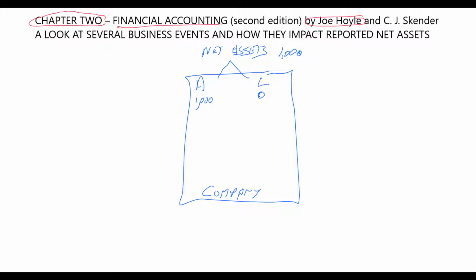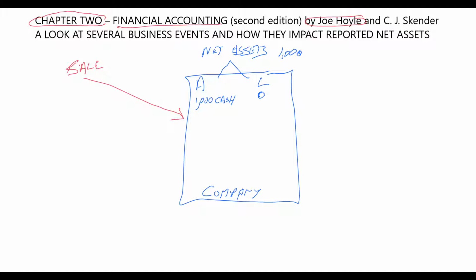We're now going to have a couple of different things happen. Now remember, the asset here was cash. They don't have any other assets. We're going to keep this simple for the time being. We can become more complicated in later chapters. The first thing that happens here is that we sold a service. For example, maybe we mowed their grass, maybe we painted their house, maybe we did something else, but we provided a service, and for that service, they paid us $5,000.